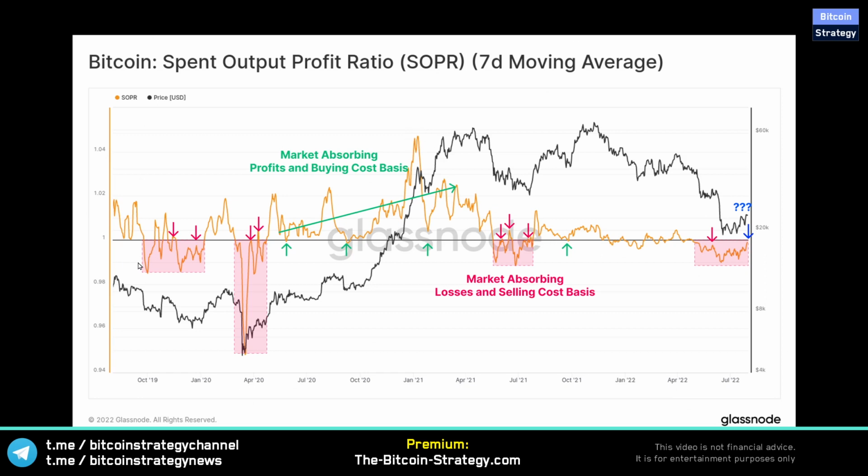So again, you want to be buying when other people are selling at losses, and you want to be selling when other people are selling at wins. So you want to be somewhat against the general masses. So you would have bought in this region. You would also now buy at the current region and wait, of course, for the price to recover, maybe to 40 or 50K until this turns around again, and profits can be locked in.